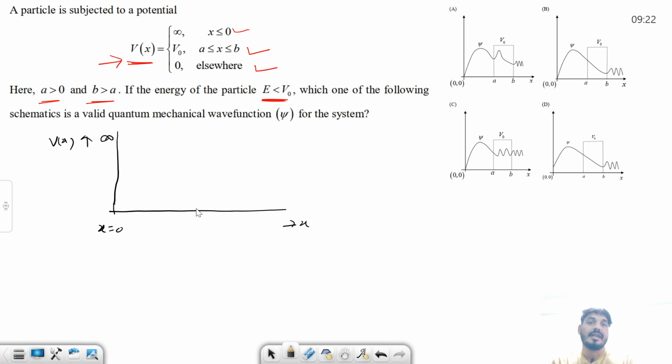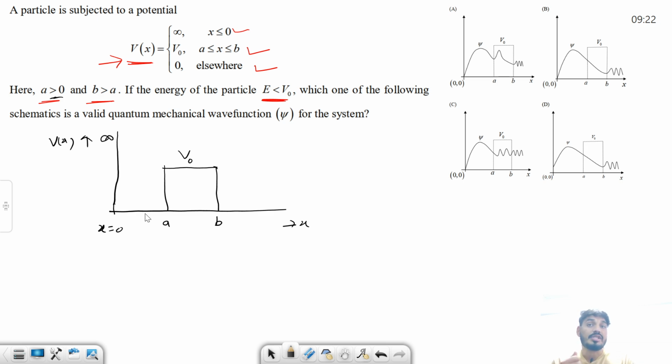And at x is equals to a to b में क्या है, v naught है, and a is greater than 0. You see, a is greater than 0 here. So a is somewhere here, I can say. Let's suppose this is a, and let's suppose this is b. This is a and this is b. And in this region, the potential is v naught. And again it is 0. After this it is 0.